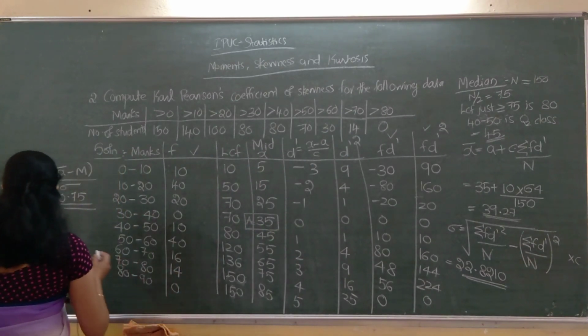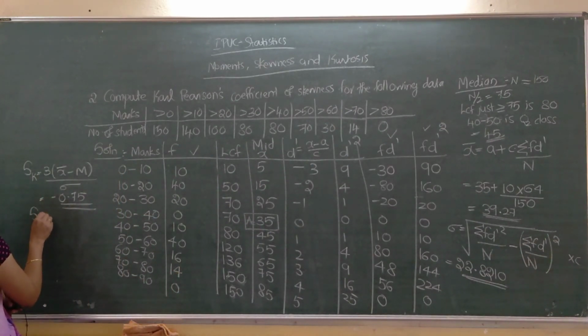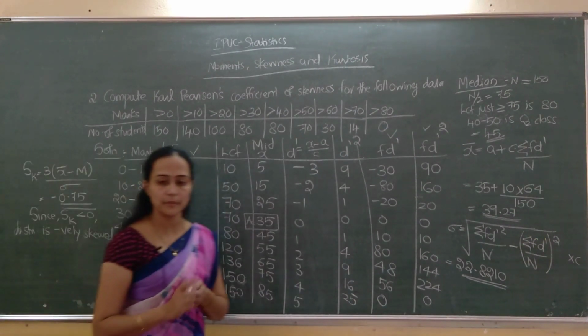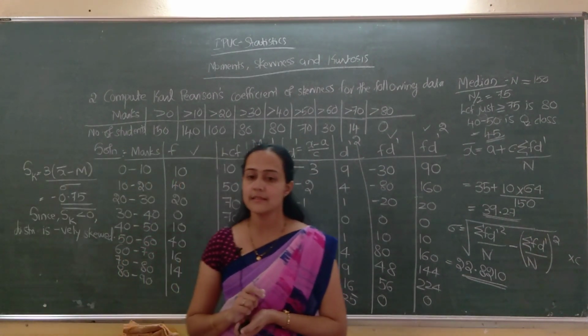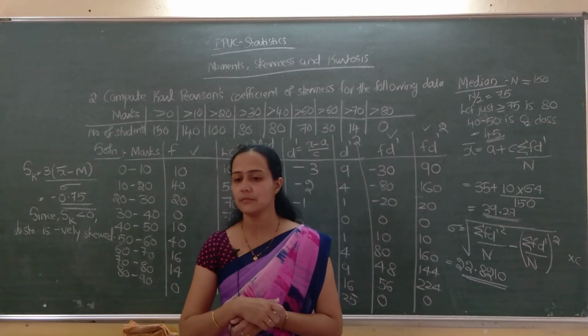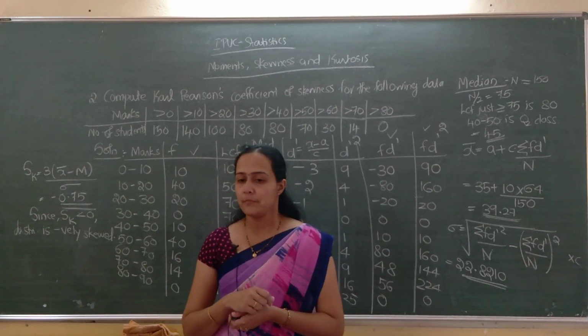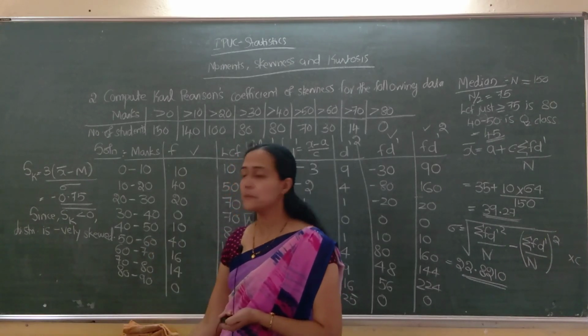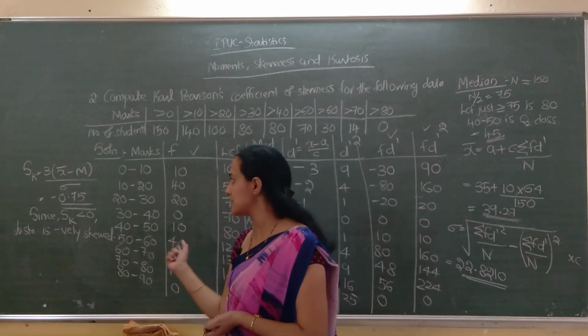Since S is less than 0, the distribution is negatively skewed. You have to remember this one. Distribution is negatively skewed. Okay, hope this much is clear to you.